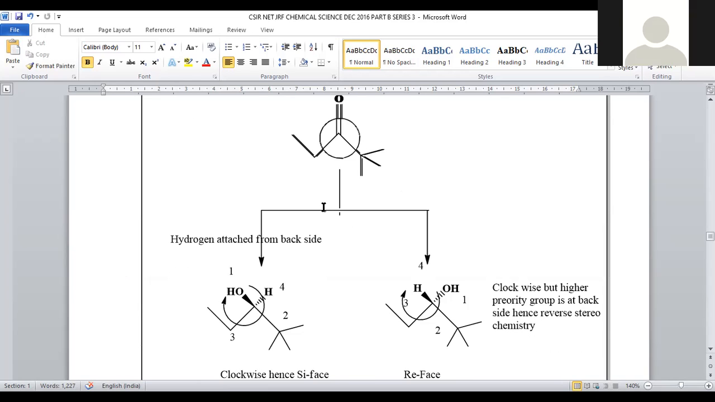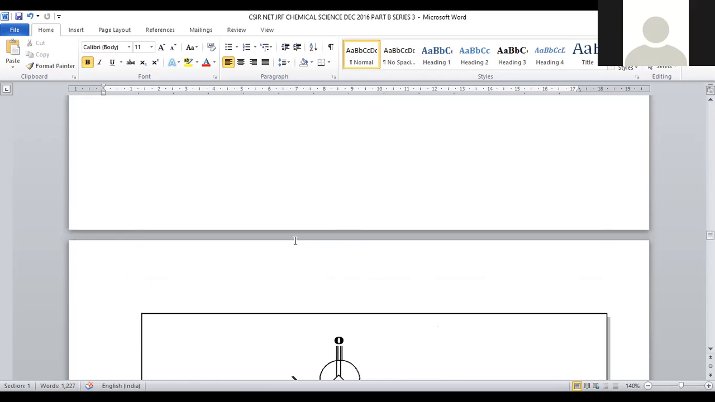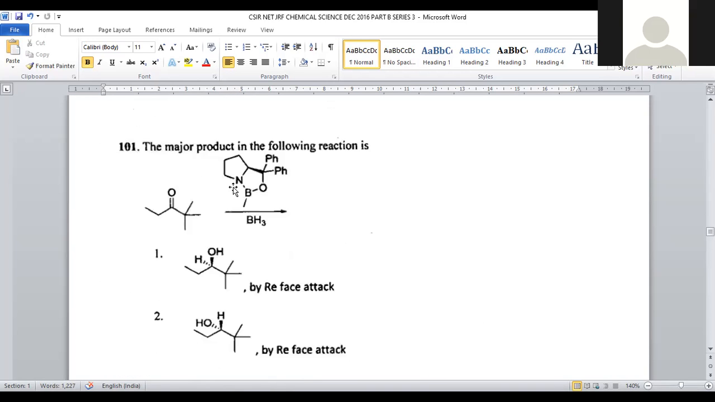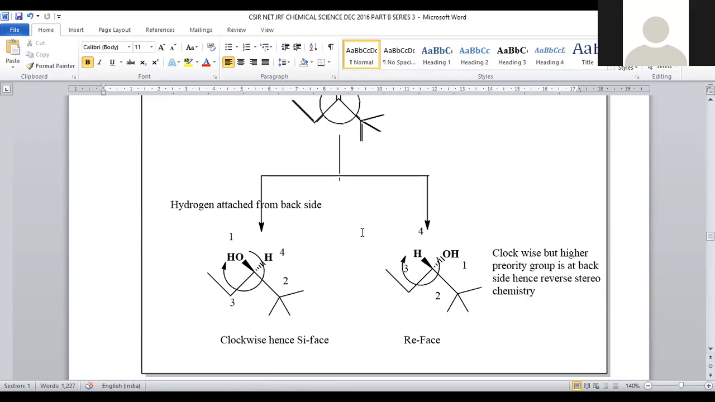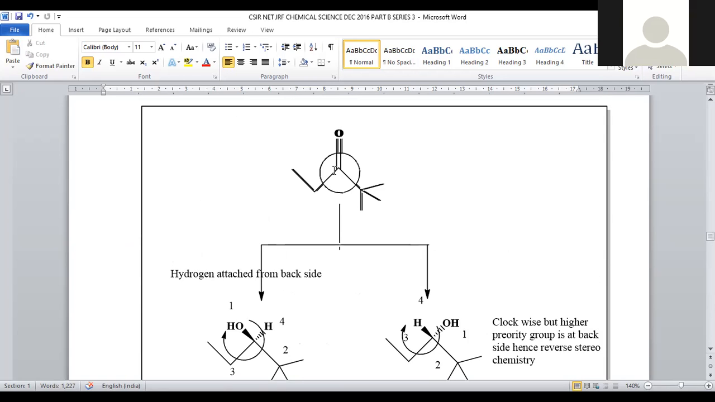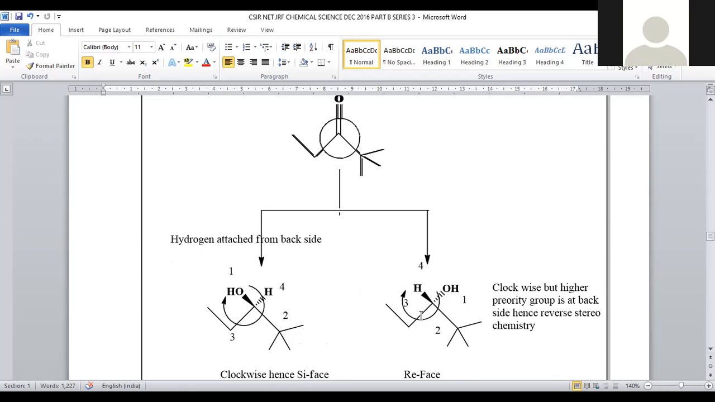So here we have two possibilities. What are we adding to the system? The norbornene system will be added so that hydroboration will be possible. So hydrogen will be added here. Hydrogen can be attached on both sides. Here, being a planar one, there are two probabilities. Hydrogen may attach from the back end, otherwise the front side. Both possibilities are there.